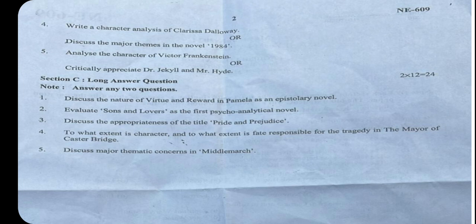Now, for the C question, you have to save your time. Section B should be completed up to the second hour. In fact, at least 1 hour you should save for the long question, Section C, because 12 marks is something.